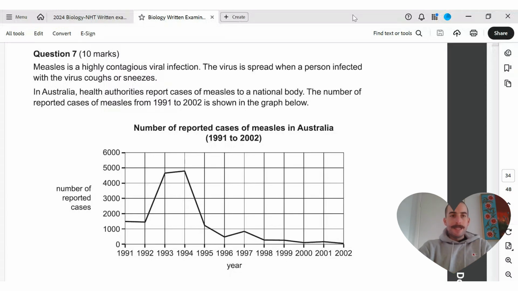All right, team. So here's another one we're just going to jump into. This is the 2024 VCE exam, the mainstream exam, not the NHT exam. This is question 7. We've got 10 marks and we'll try and knock it over in less than 10 minutes.